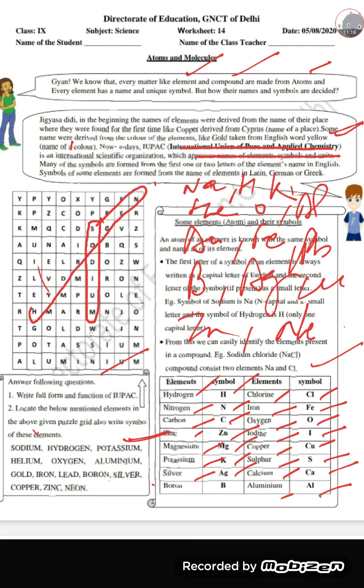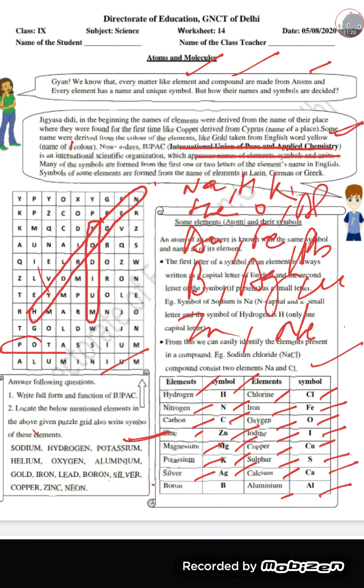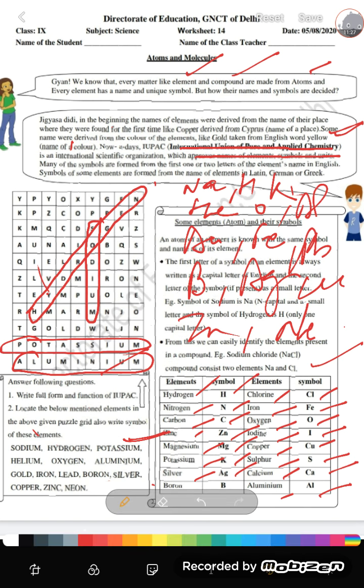Okay, like potassium, it's very simple one I will do for you, and the typical ones you have to do. But if you find any difficulty, then please write in comment. I will definitely solve this for you, but try to do it yourself. So enjoy this puzzle. Thank you, bacche.